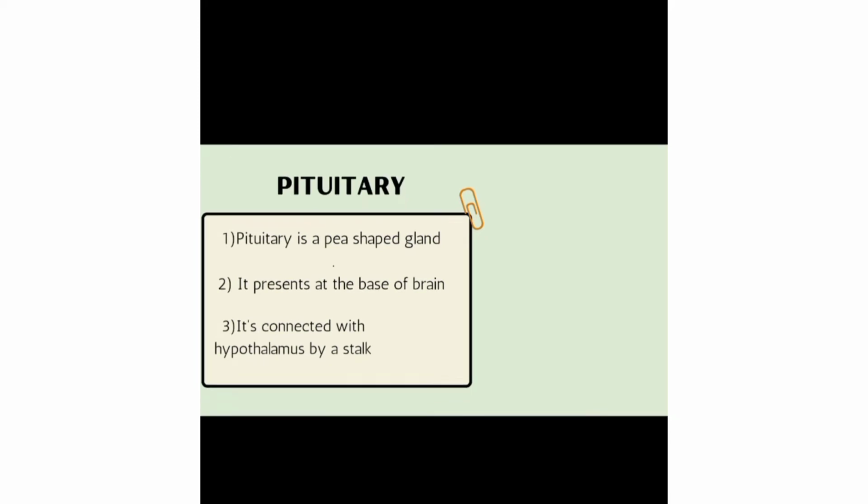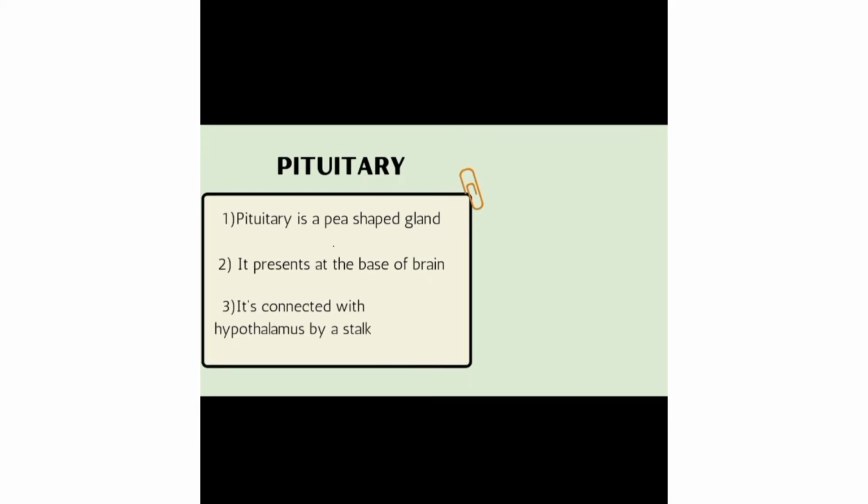So what is pituitary? Listen to the pronunciation carefully. Pituitary. P. So from the pronunciation you can just assume it's a P-shaped gland. Not only assumption, it's actually a P-shaped gland which has a weight of only around 0.5 to 1 gram. So you can imagine how tiny it is. It is present at the base of the brain. Where? At the base of the brain. And it's connected with the hypothalamus by a stalk. Okay.